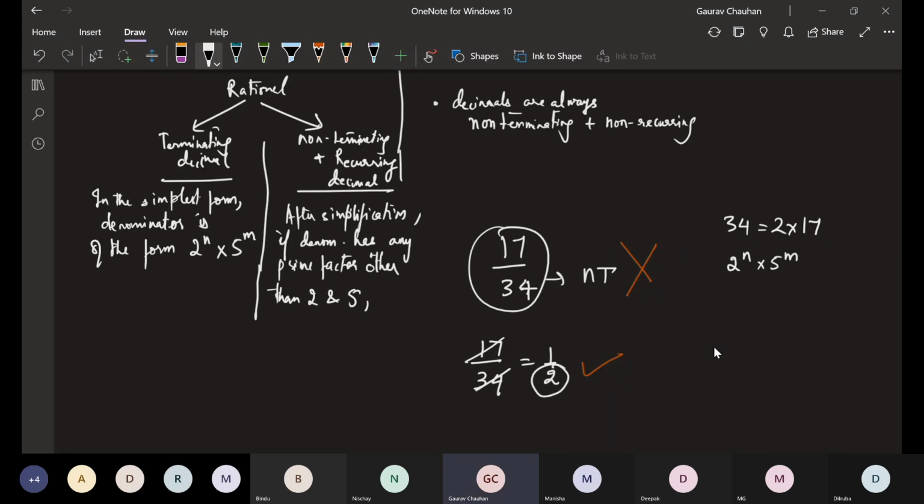It can obviously not be 1. 1 is neither prime nor composite. It can be 3, it can be 7, it can be 11, it can be 13, it can be 67. Any prime factor other than 2 and 5, then it will be non-terminating and recurring. Okay, we are good with that.